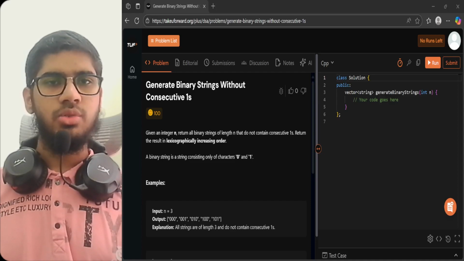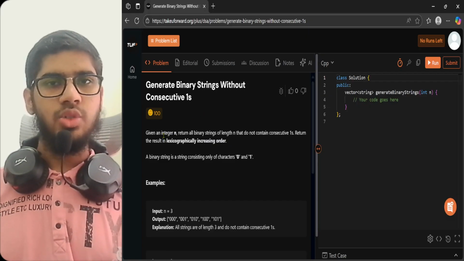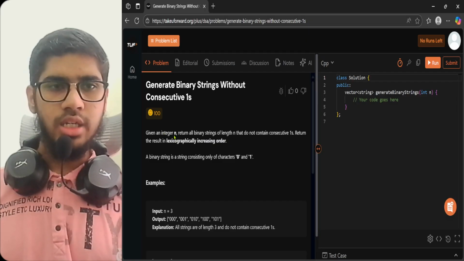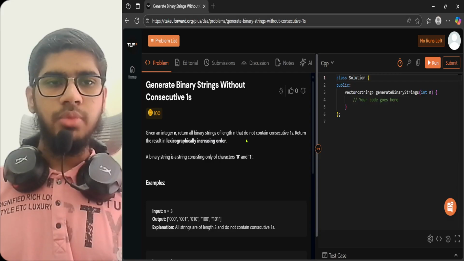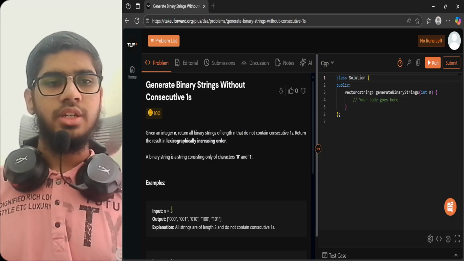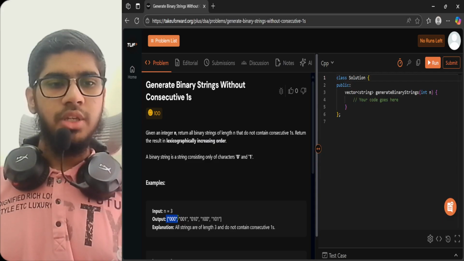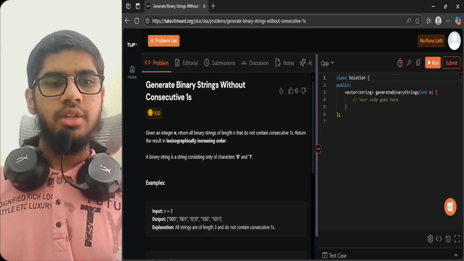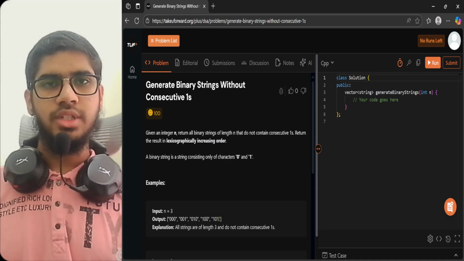So we will be seeing this question: generate binary strings without consecutive ones. The question states that you will be given an integer n and you have to return all the combinations. The examples are given here: n equals 3. So you have to return the first combination, the second one, third one, fourth one, and fifth one. So let's see how to solve this question.